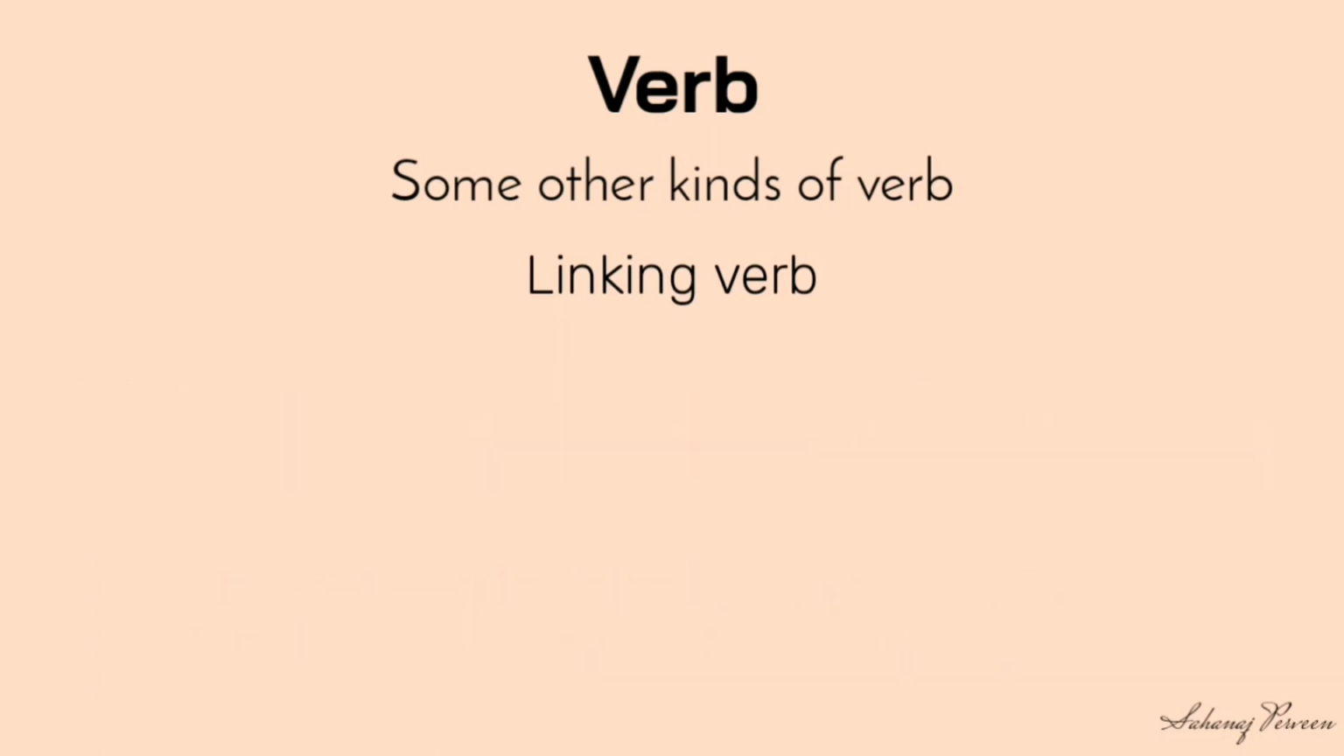Look at the examples. Rahul is a teacher. Here, subject Rahul is linked with subject complement teacher by is. The girl is meritorious. Here, the subject girl is linked with the subject complement meritorious by is.